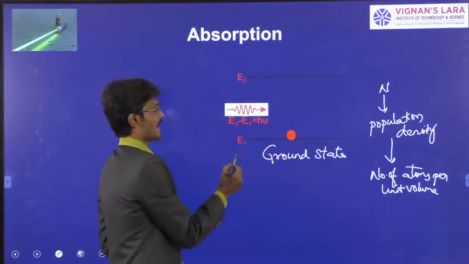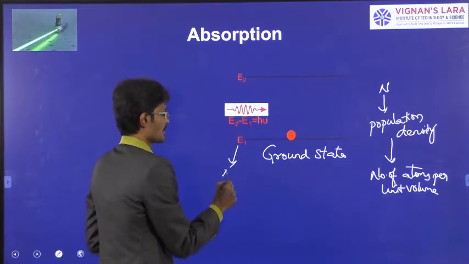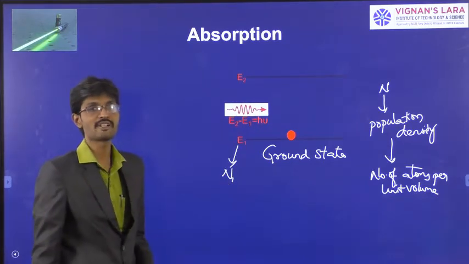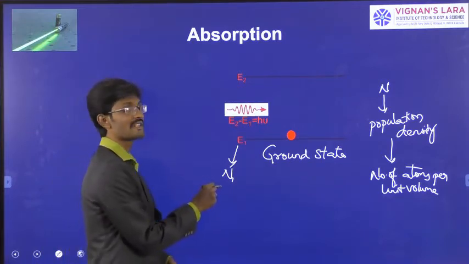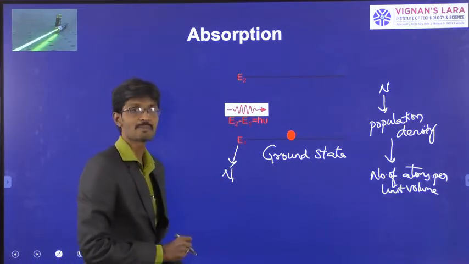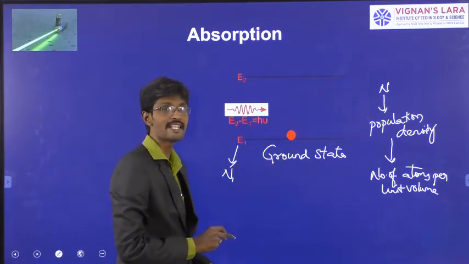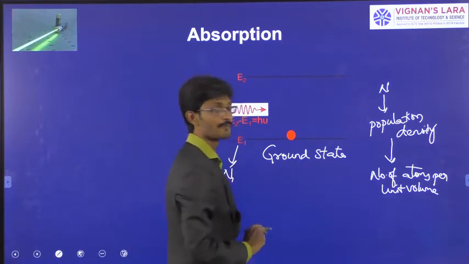Suppose I am talking about N1. N1 means the population density in energy level E1. So what does this population density represent? The number of atoms in the energy level E1 per unit volume.